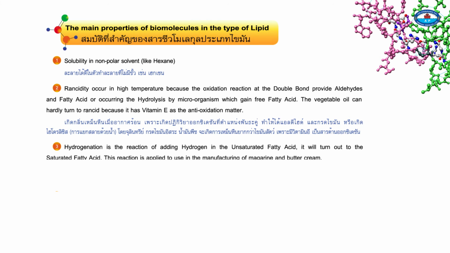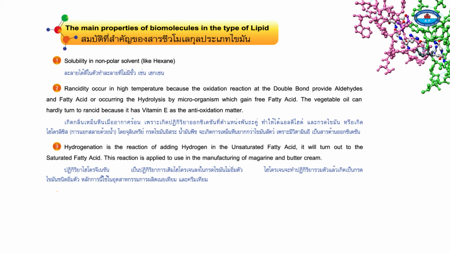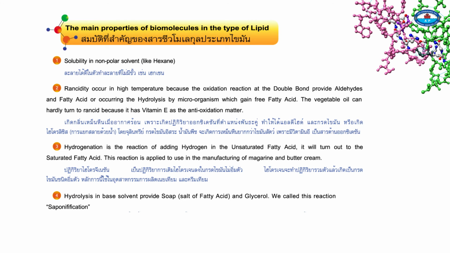3. Hydrogenation is the reaction of adding hydrogen to the unsaturated fatty acid, turning it into a saturated fatty acid. This reaction is applied in the manufacturing of margarine and butter cream. 4. Hydrolysis in base solvent provides soap, salt of fatty acid, and glycerol. We call this reaction saponification.